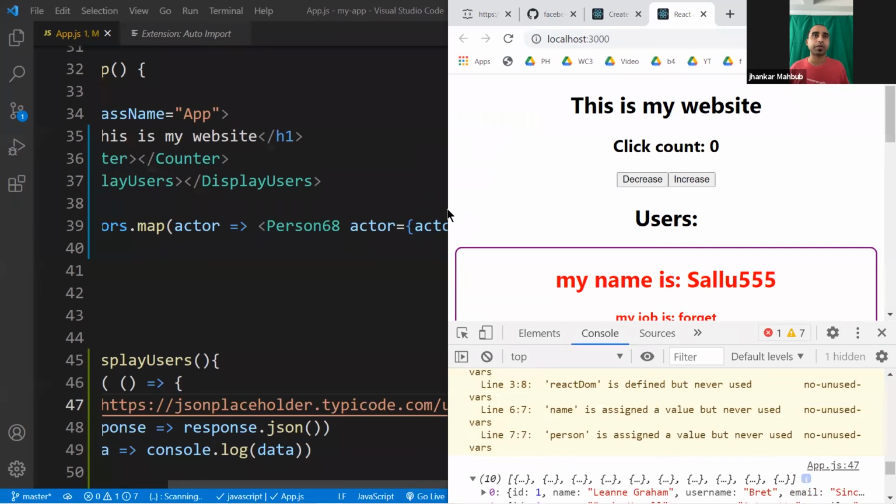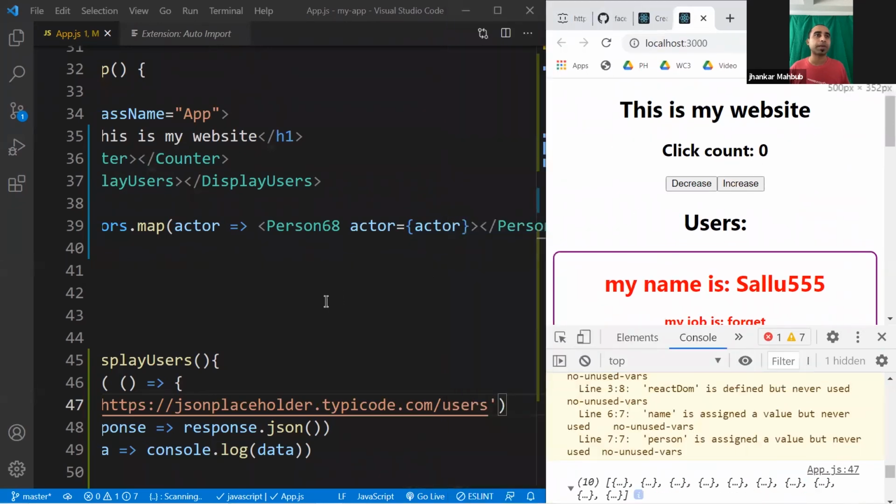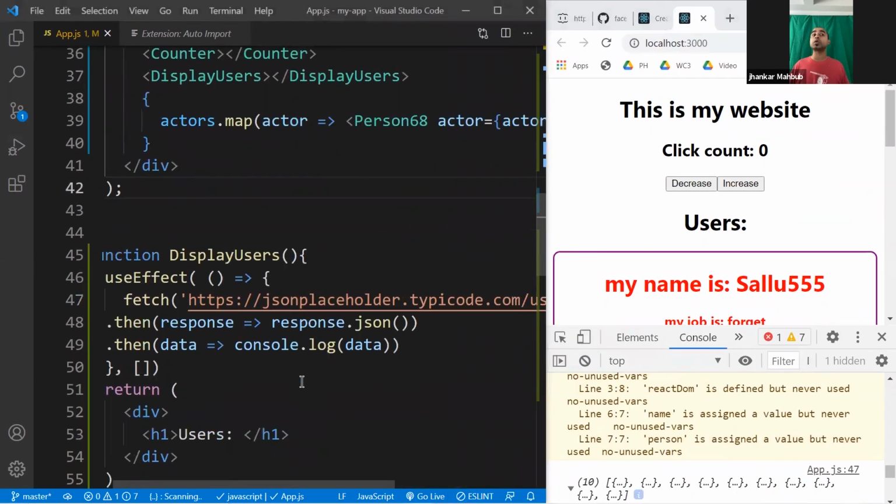Once you have 10 users, what it's doing here is loading data from the internet. That means if it is successful in loading the data, the number of users you have will change. If it fails to load data, it will have 0 users. If it's successful, it will have 10, 15, 20.